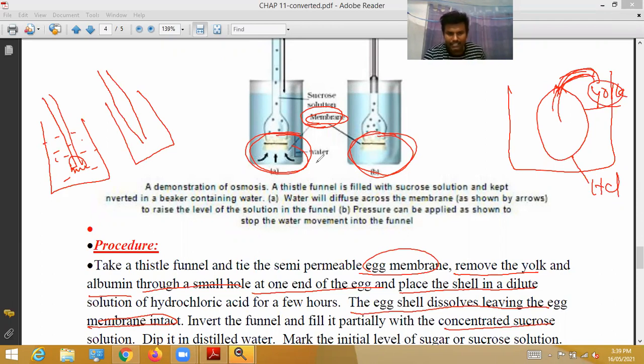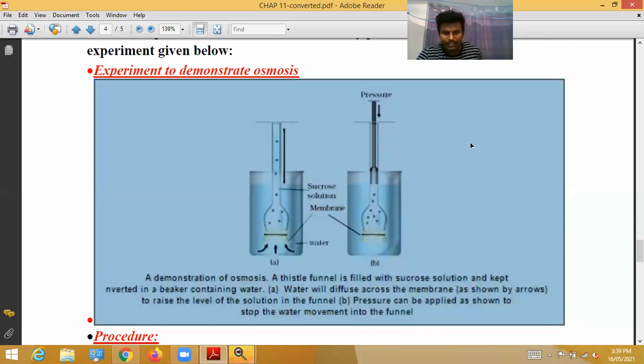Mark the initial level. See, the initial level of the sucrose solution we have to mark. Here, the initial level of the water; here, the sucrose solution. Initial level we have to mark.